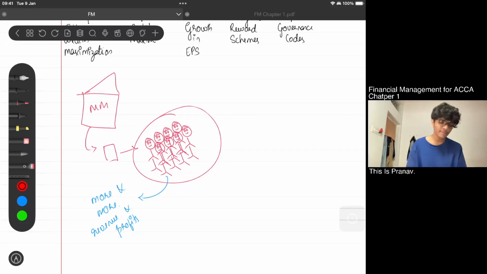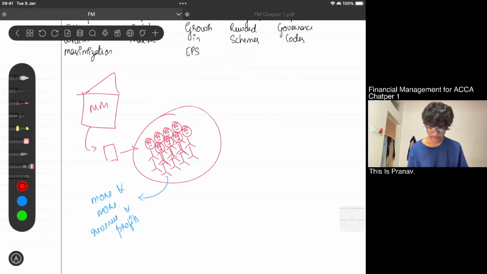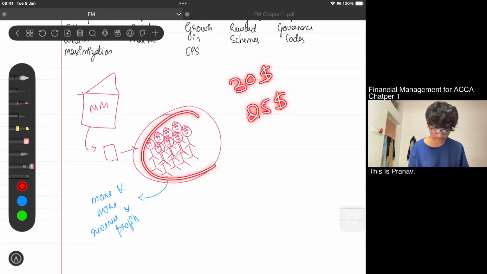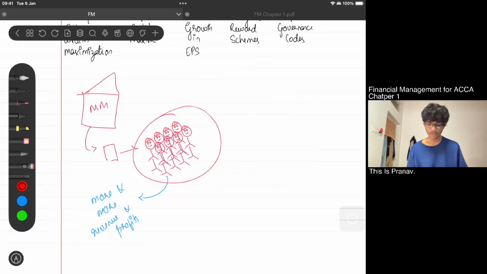If inflation happens, my box, okay, my hamper of $20 will increase to $25 or $30, right? And these guys who are still earning $100 still can't afford it, because obviously even though inflation is higher, companies adapt to the inflation and increase the salaries at a very slow rate.